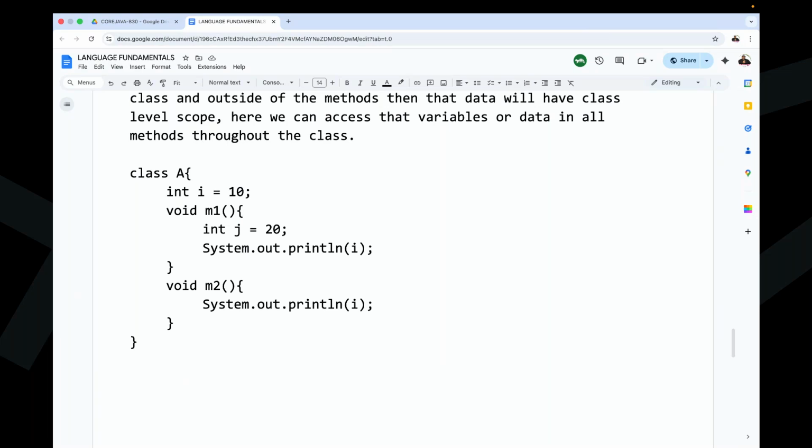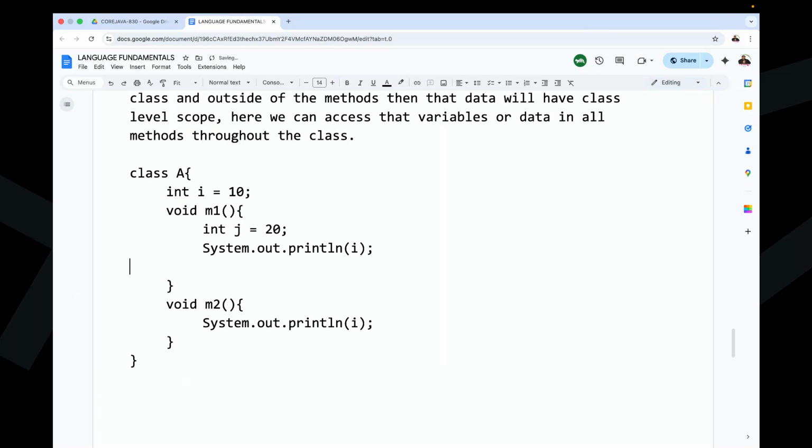M1 method. Perfect. So now tell me, is it possible to access the j variable inside the M1 method? Yes, it is possible to access the j variable inside this M1 method. Now here we are able to get output 20. It's okay, fine. Now I'm asking, is it possible to access the j variable inside the M2 method?